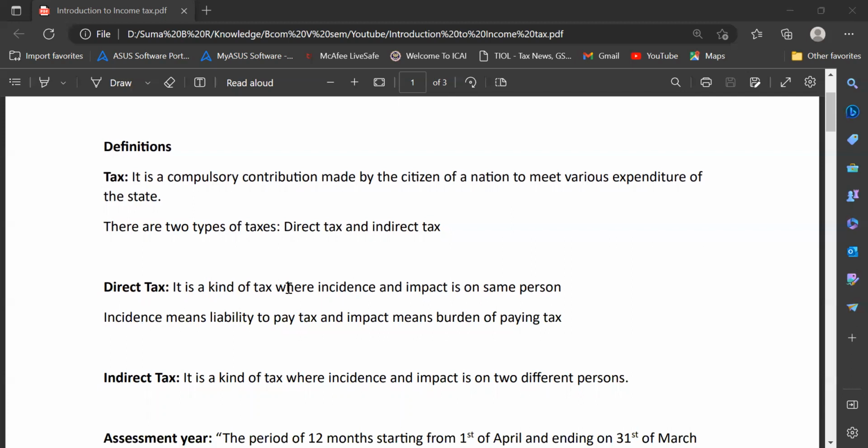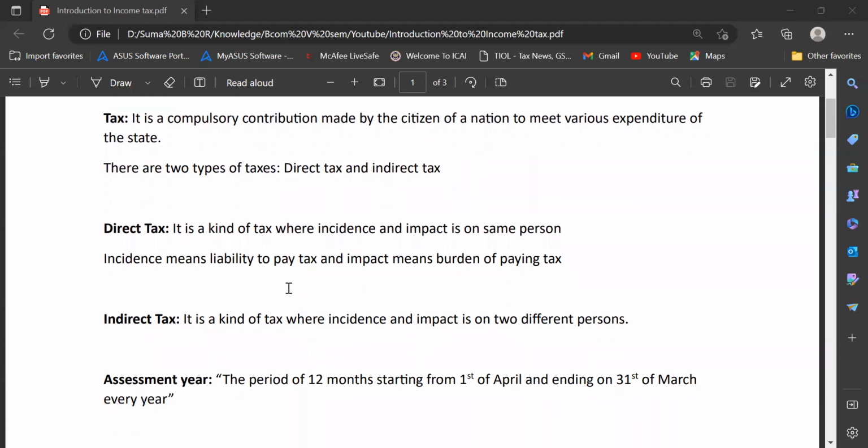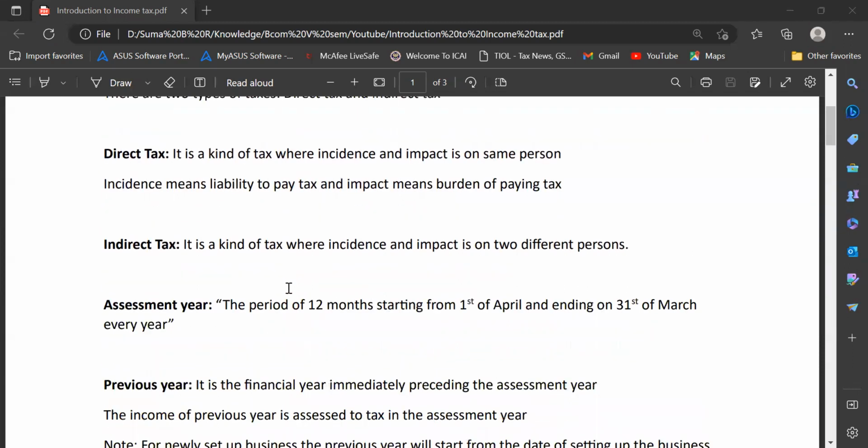the same person. What do you mean by incidence? Incidence is the person who is supposed to pay tax. Impact is the person who is actually paying tax. That means if the incidence and impact is on the same person, then you call it a direct tax. And if incidence and impact of the tax falls on different people, then you call it indirect tax.